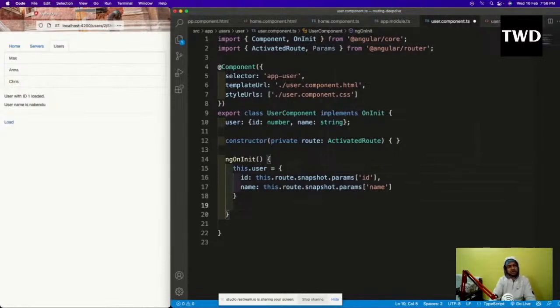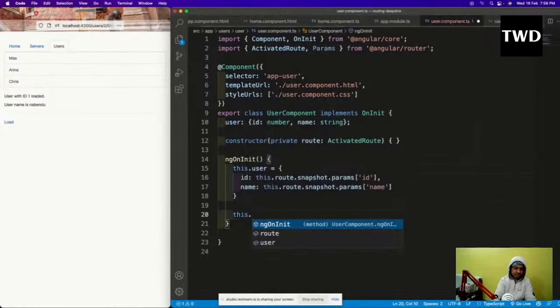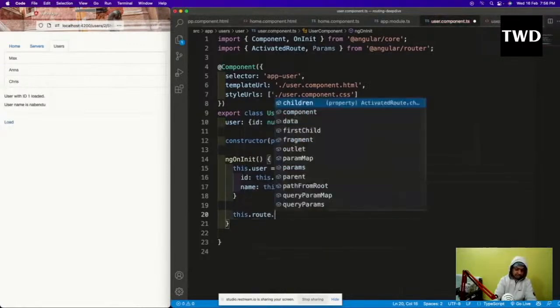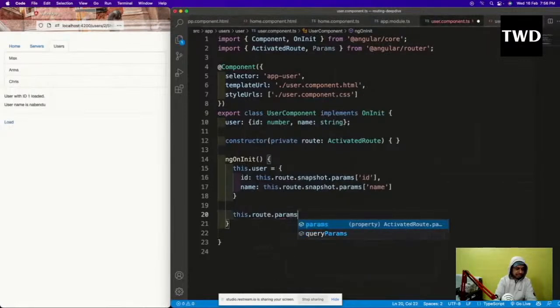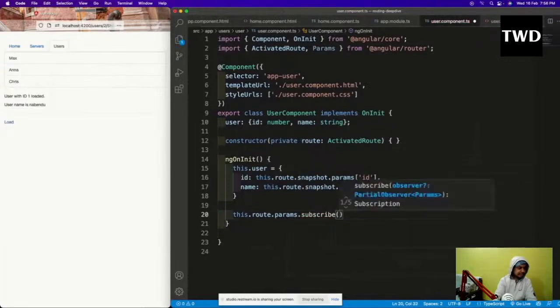You can think of ng on init as component did mount in React. We have not yet come there. Maybe today we are going to look into that. This dot route dot params dot subscribe and this and here